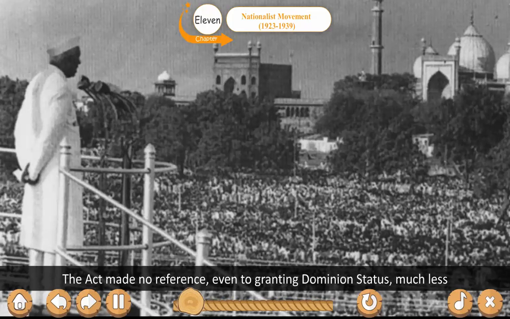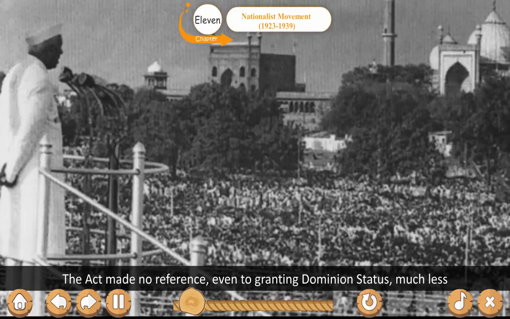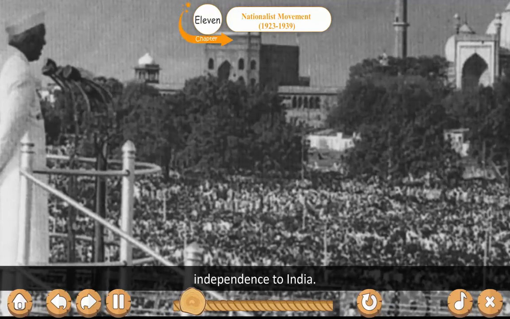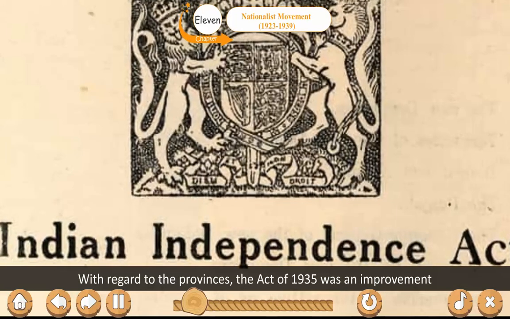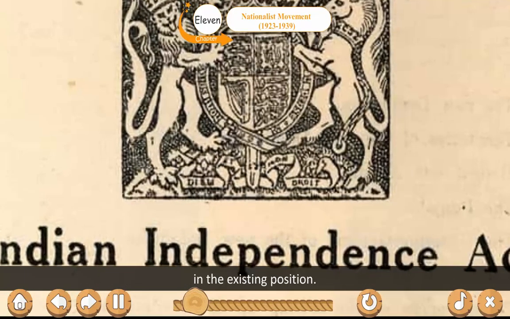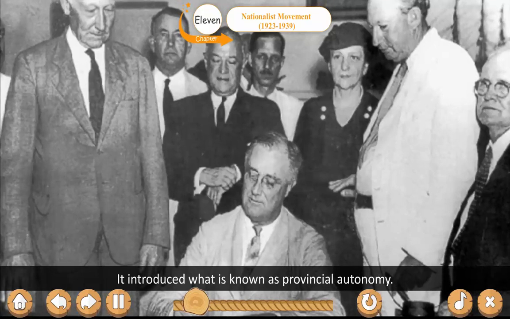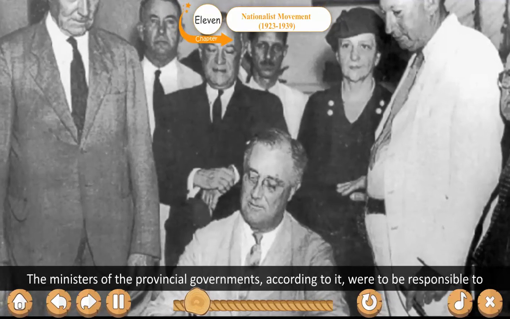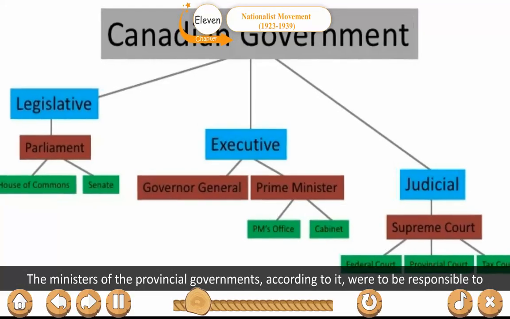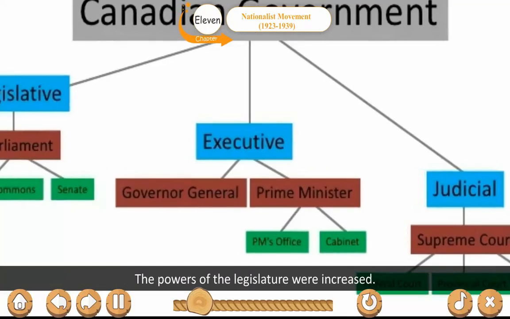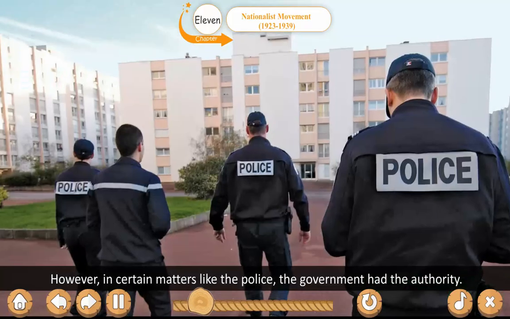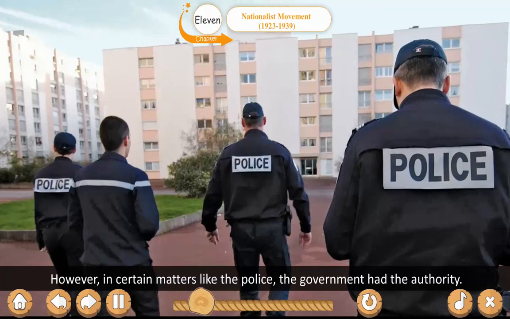The Act made no reference even to granting dominion status, much less independence, to India. With regard to the provinces, the Act of 1935 was an improvement on the existing position. It introduced what is known as provincial autonomy. The ministers of provincial governments, according to it, were to be responsible to the legislature. The powers of the legislature were increased. However, in certain matters like the police, the government had the authority.